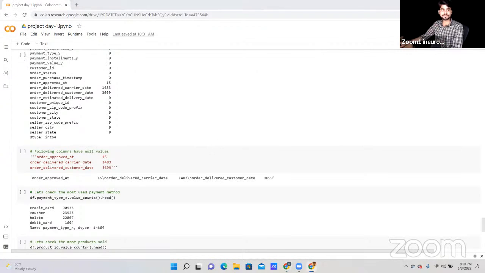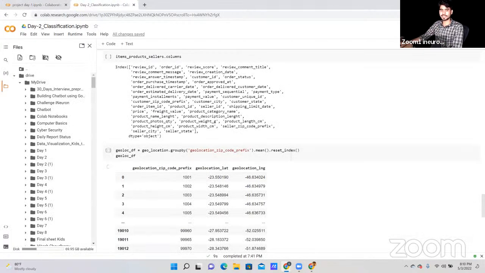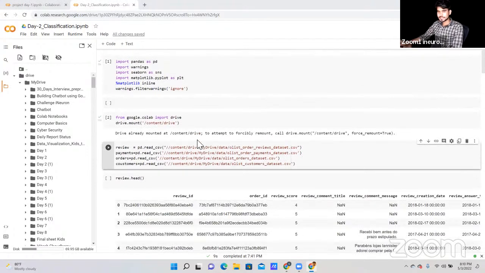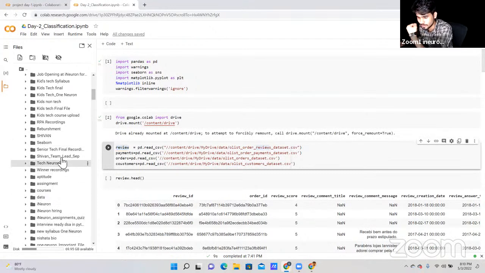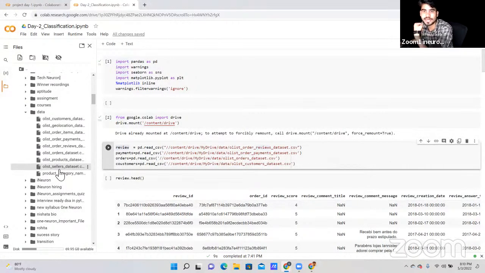Now let's focus on today's agenda. I have written some of the code because in our previous session I faced some issue, which I'll tell you: writing the file names. Whenever you have a lot of data, as you can see, we have 7 to 8 files under this folder, so I have used different names. As you can see, I'm going to read this review data, that's why I have named it review.